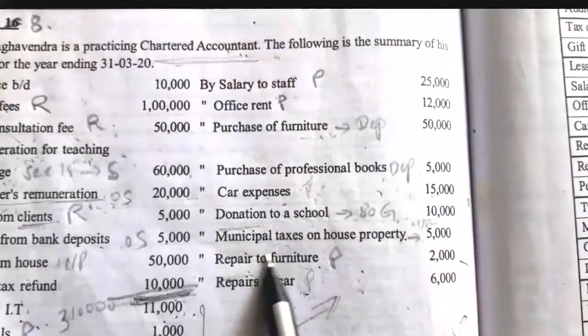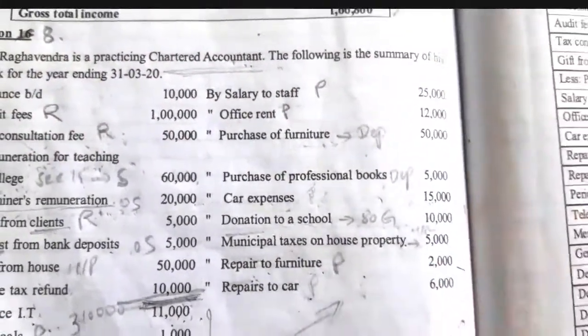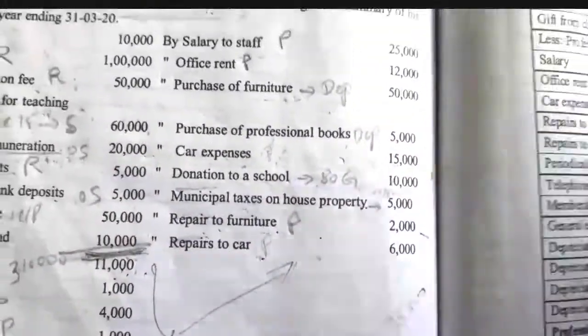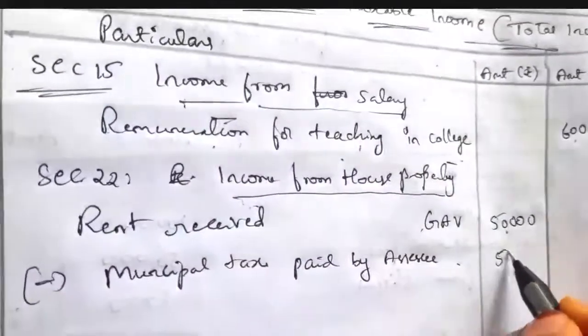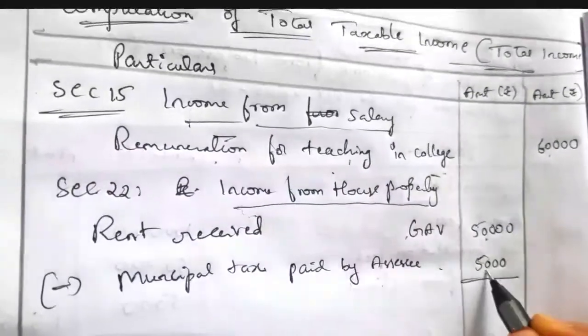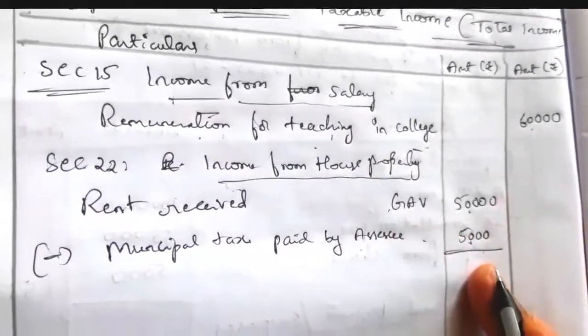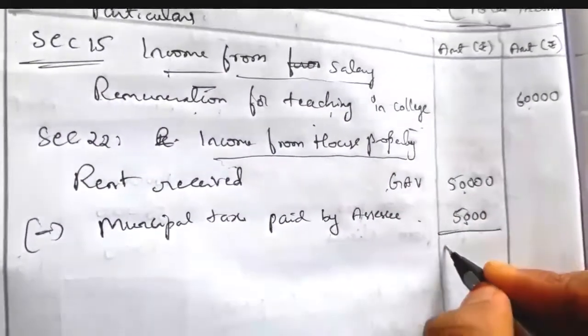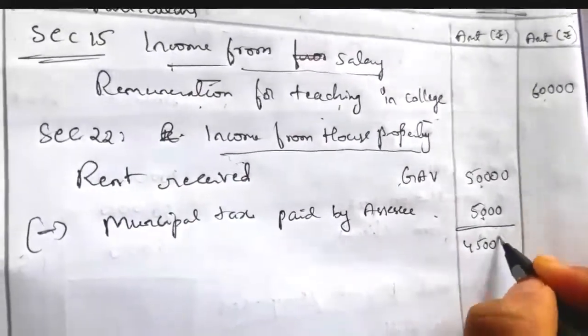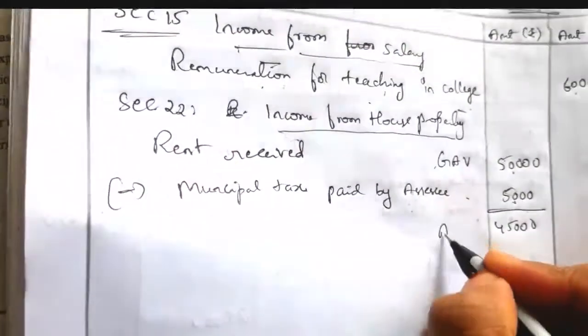So they have given municipal tax on house property under payment side. So that is nothing but 5,000, taken as a house property deduction. For this payment he can claim a deduction. So 50,000 minus 5,000 is equal to 45,000, which is nothing but the annual value.